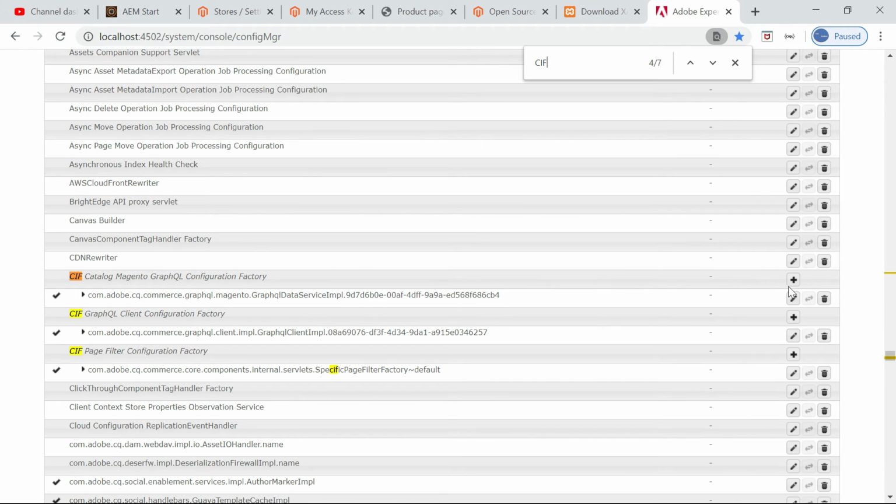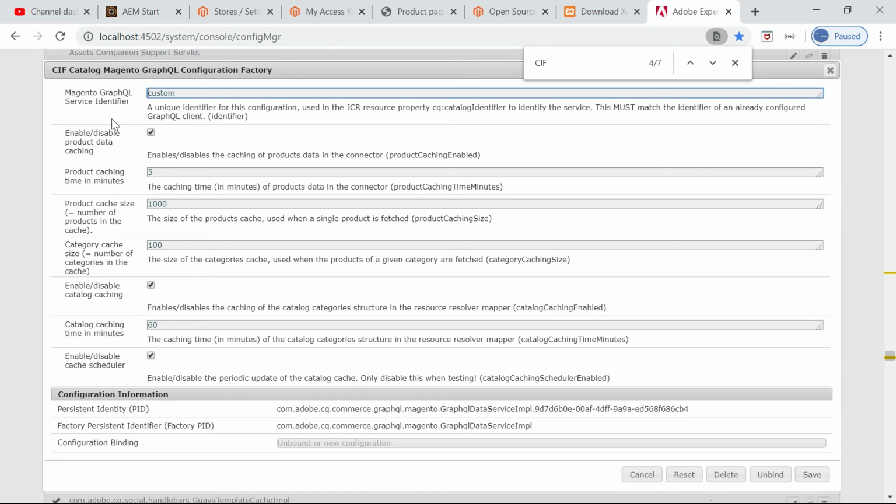Okay, first you need to create this factory configuration. You need to create one new configuration. Here there is only this value, the Magento GraphQL service identifier. You can change it to custom. The remaining values you can leave as they are, or keep whatever value you want. That's fine. Then you can save it, because I have already configured it.